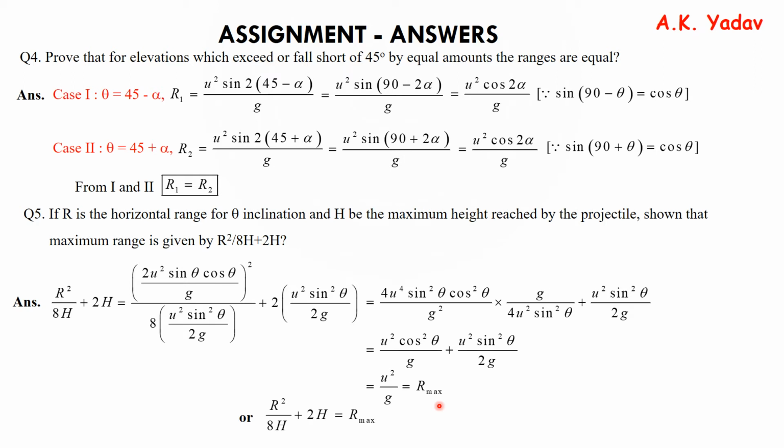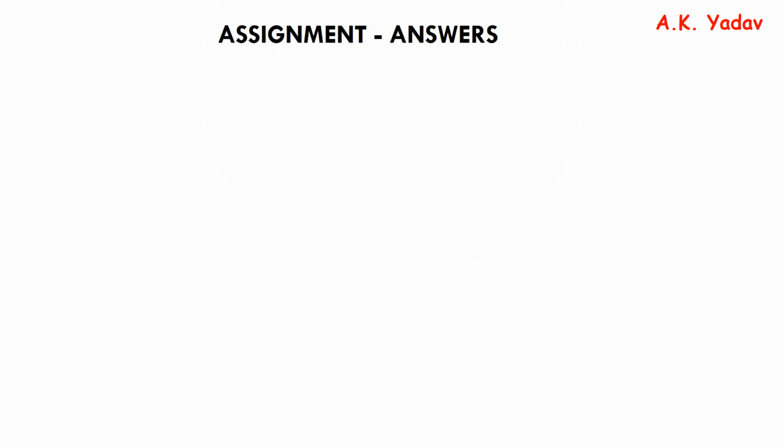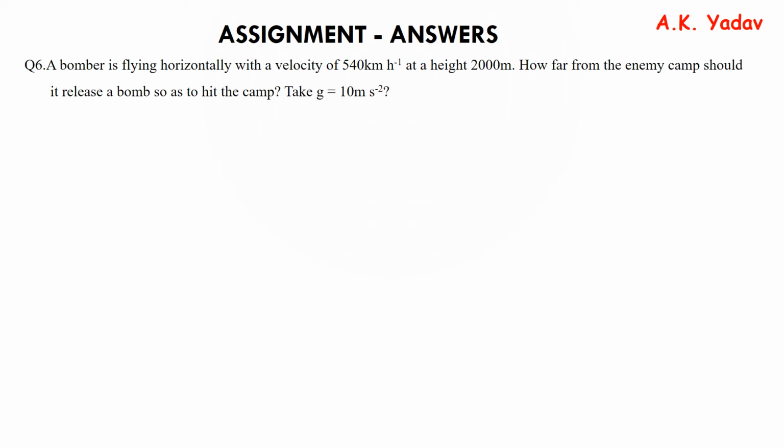So R square upon 8H plus 2H gives the maximum range. Let's move to question number 6. A bomber is flying horizontally with a velocity of 540 km per hour at a height of 2000 meter. How far from the enemy camp should it release a bomb so as to hit the camp? Take g is equal to 10 meter per second square.